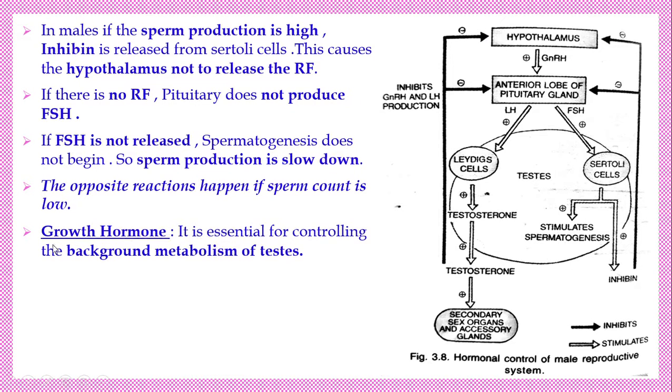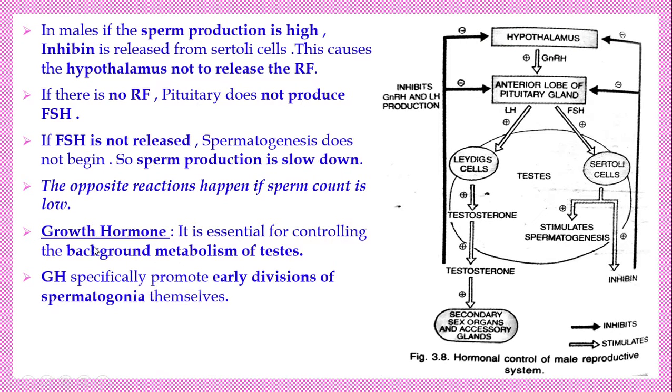ஓகே, இதுல growth ஹார்மோனுக்கு ஒரு முக்கியமான ரோல் இருக்கு. Growth hormone from the anterior lobe of the pituitary, adenohypophysis, also secretes the hormone growth hormone. Growth hormone, the name itself we can understand. The growth hormone may cause the growth of the bodily organ that is essential for the background metabolism of the testis. Testis is also a bodily organ. Its growth is very important. The growth of the testis, development of the testis also influenced by the growth hormone. So the growth hormone is responsible for the background metabolism of the testis.